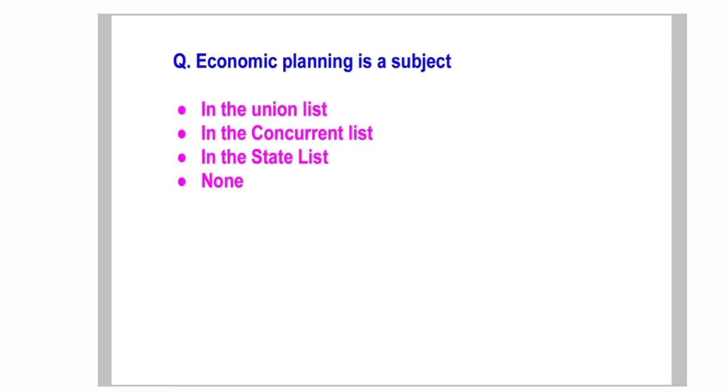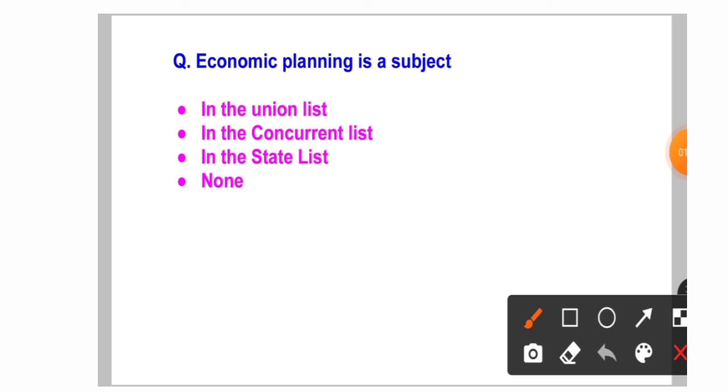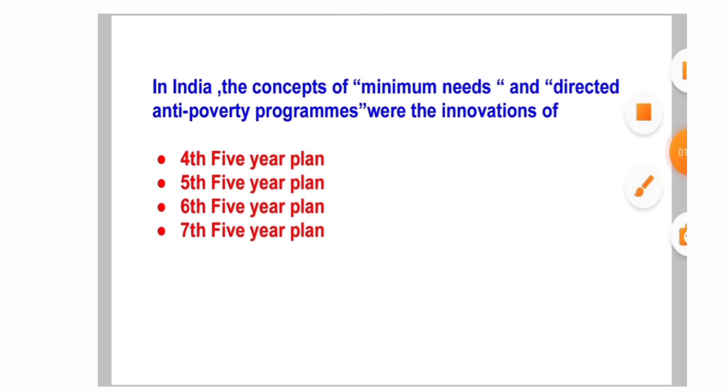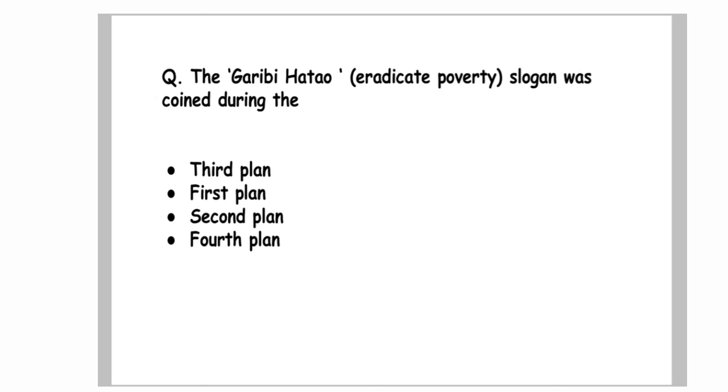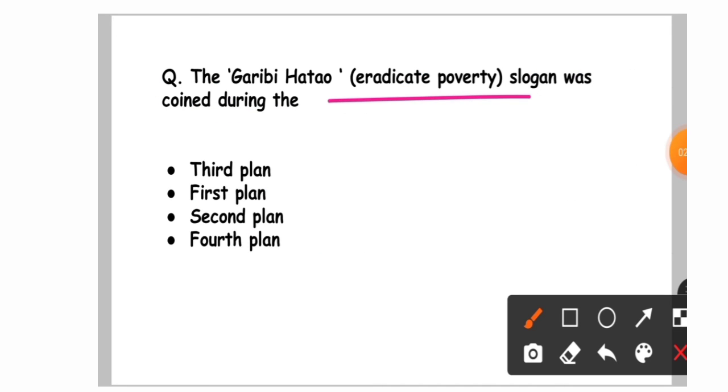Okay, don't get confused. Economic planning is a subject in which list? Whether it is in the union, concurrent, or the state list. We all know about the union list. So the answer is the union list. Let's move to the next. In India, the concepts of minimum needs and directed anti-poverty programs were the innovations of which 5-year plan? That is the fifth 5-year plan. Then the next question. The Garibi Hatao slogan, to eradicate poverty, was coined during which 5-year plan? That is the third 5-year plan.